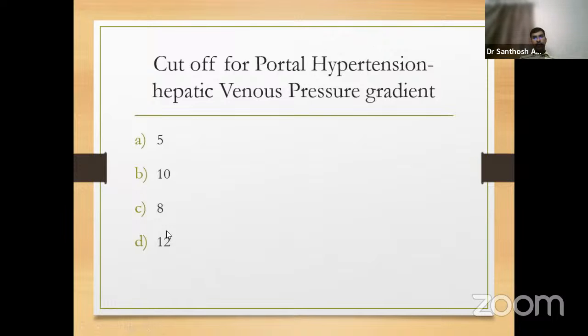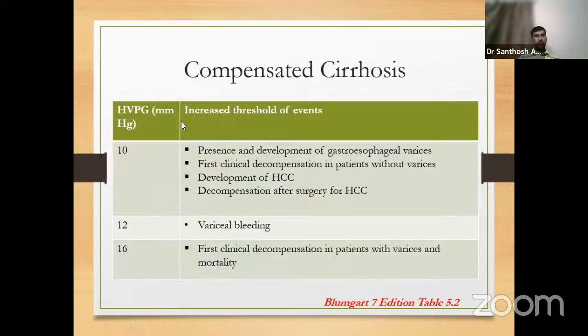Now, is there any importance of other values? Yes, there is importance of other values. If it is compensated cirrhosis, when HVPG goes beyond 10, it predicts certain things like development of gastroesophageal varices. First, clinical decompensation can occur in patients without varices. Patients are more prone to develop HCC. And if the patient with HCC has an HVPG of 10, they are more likely to undergo decompensation after they are subjected to surgery for hepatocellular carcinoma.